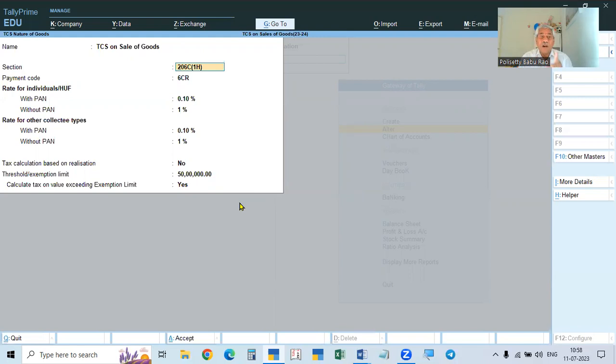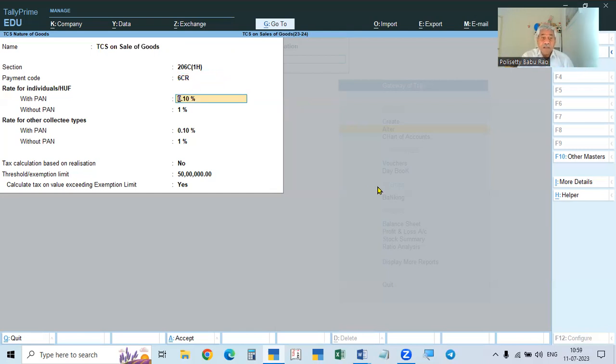Then the section 206C1H. And then the payment code here. Only 3 digits must be there. Only 2 digits, so 220, you leave that. 6C. And the next one, the government has given a new digit R. So 6CR is the 194C. So leave 194C, that is for the TDS. But here, 206C1H, 6CR, this is the payment code.